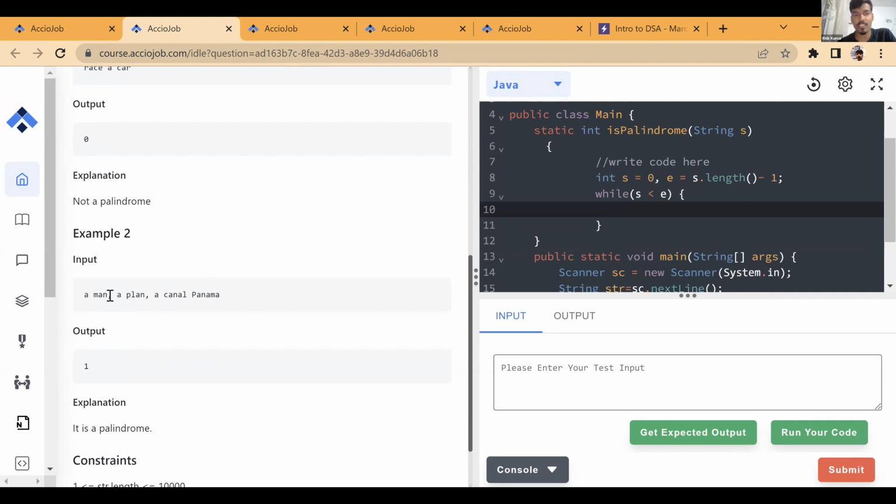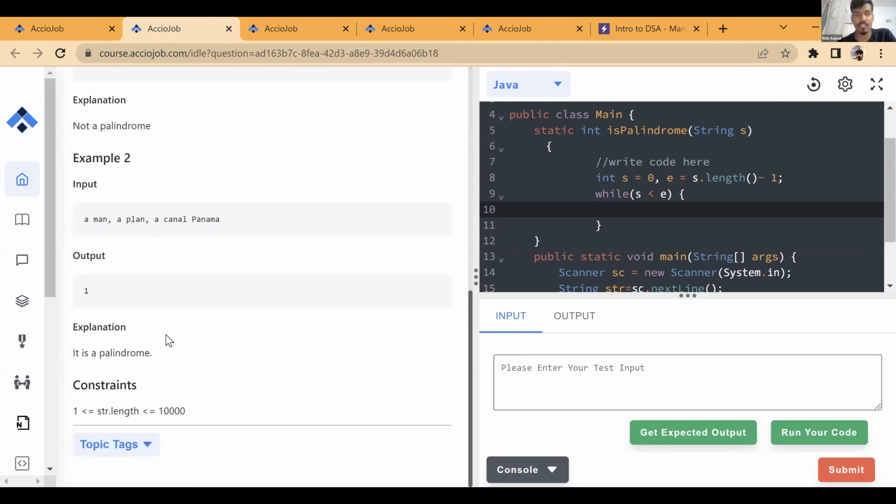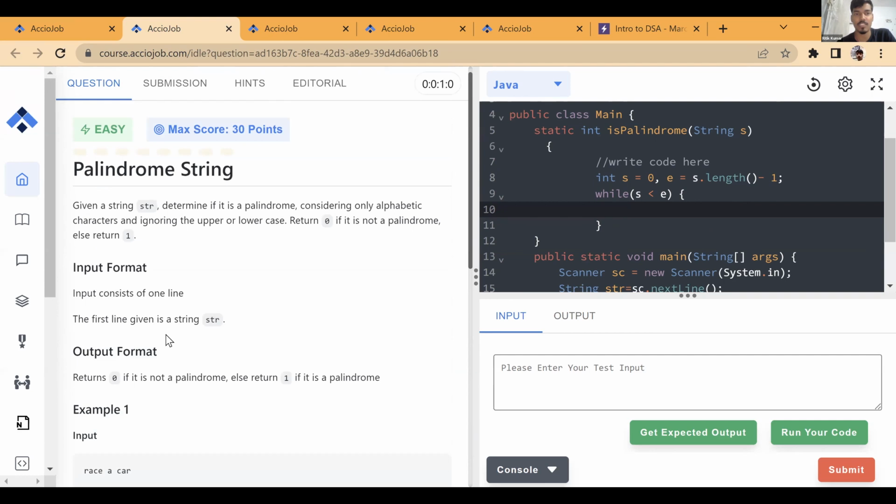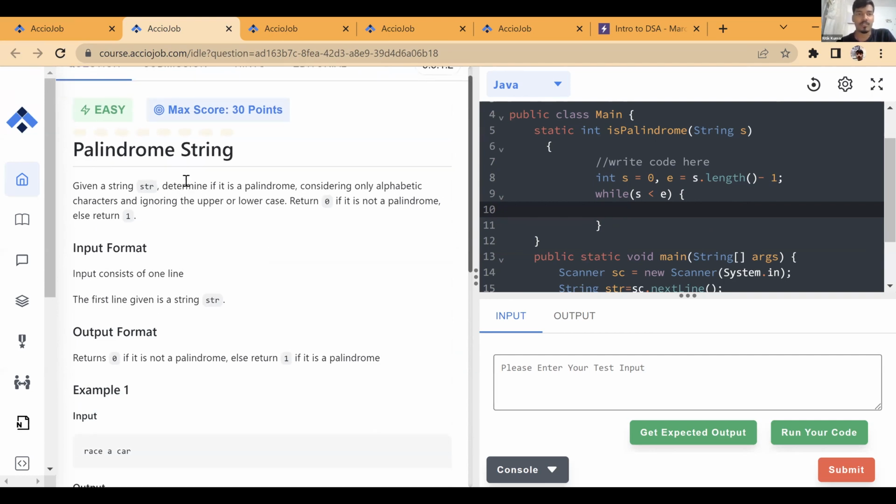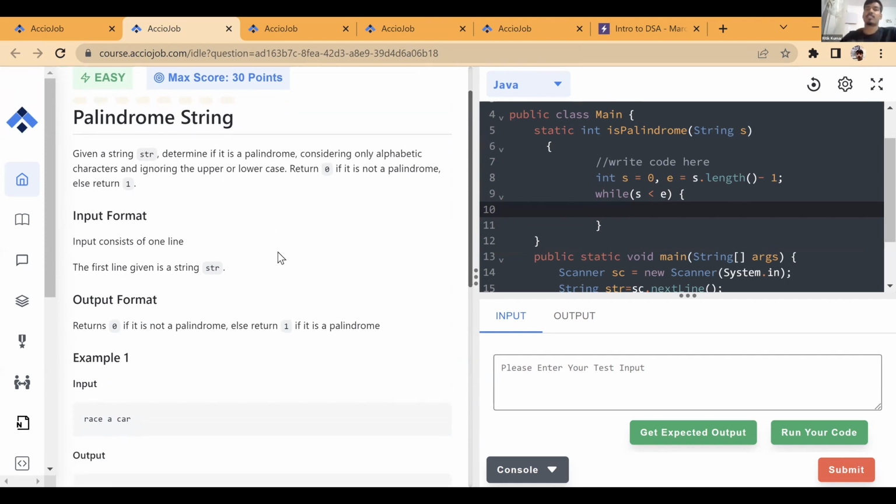Comma, spaces, all these special characters we don't have to consider while comparing. So we just have to consider the characters. It has mentioned here: determine if it is a palindrome by considering only alphabet characters and ignoring the upper or lower case. So we have to only consider alphabets. We don't have to consider their cases. And return 0 if it is not a palindrome, else return 1.